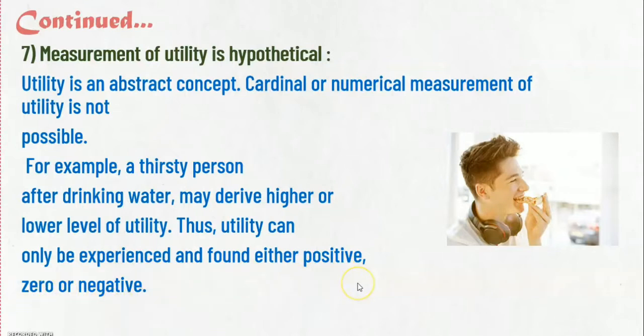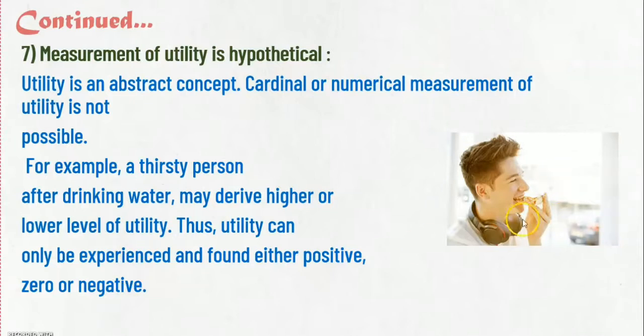If the person is happy after drinking a glass of water, we can say positive utility. If the person is not getting any satisfaction, we can say it has zero utility. And negative means what here? If the person is not satisfied after drinking water and it gives some side effect to the person, we can say it is negative utility.